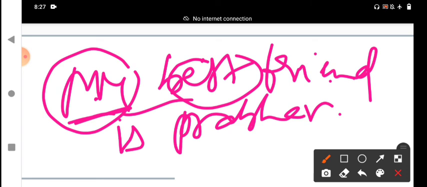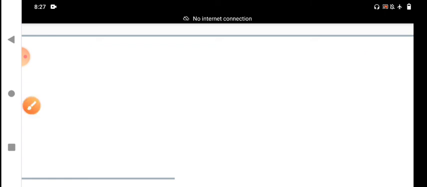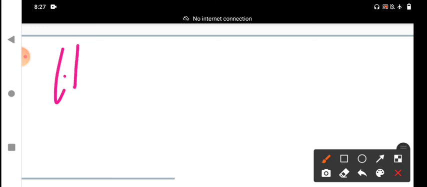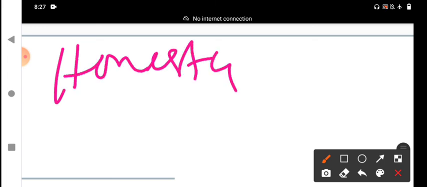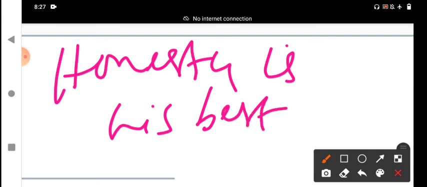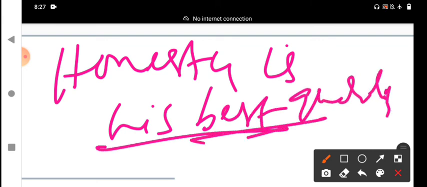In English we can use the same possessive whether the noun it refers to is singular or plural. For example, honesty is our best quality. Honesty is his best quality. His is a determiner here.